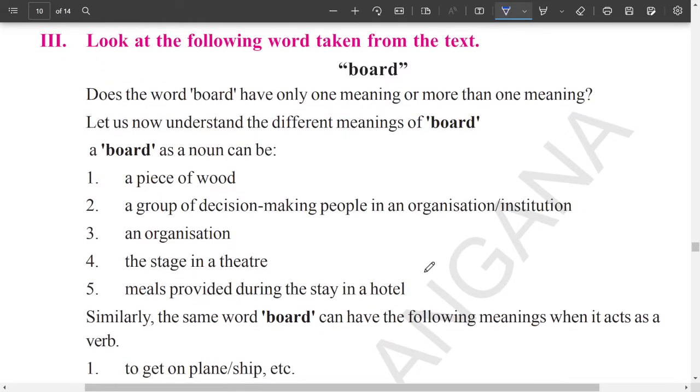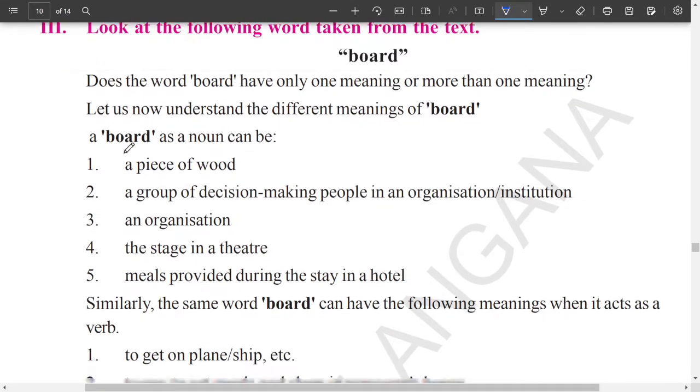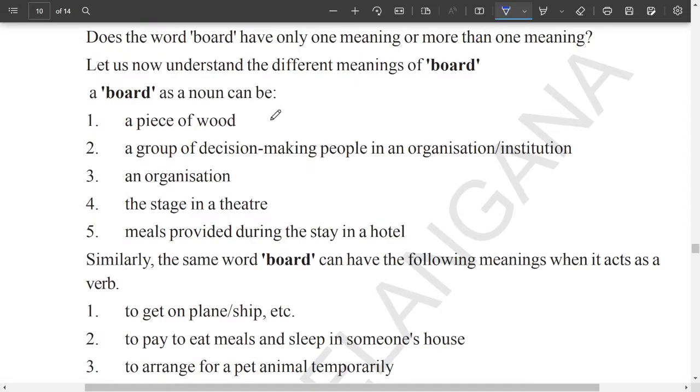So if you look at this, let us now understand the different meanings of board. Look at this. A board can be used as noun. It can be a piece of wood. It can be a group of people in an organization. Together they are called as board. Next one, an organization is also called as board. A stage in the theater is also called as board. Meals provided during a stay in a hotel is also boarding.